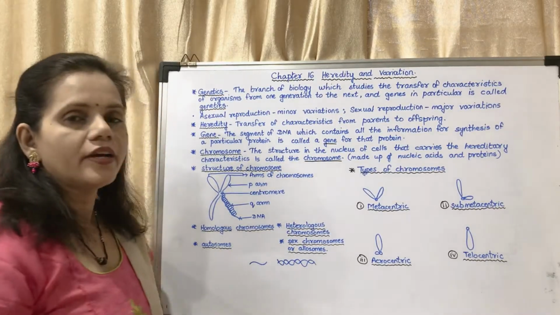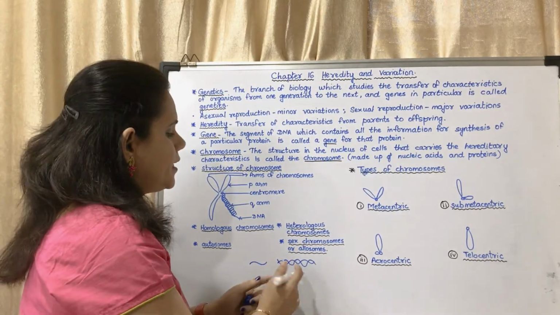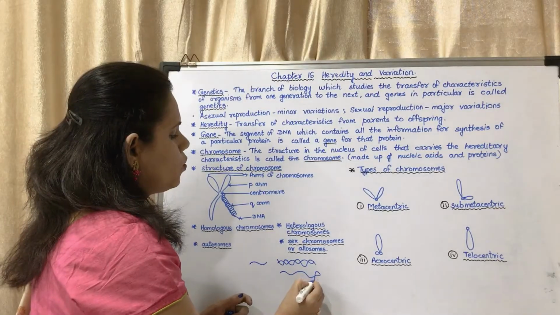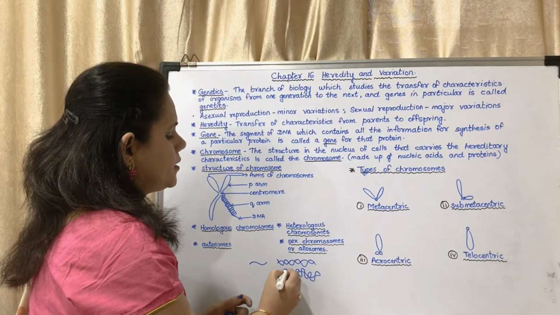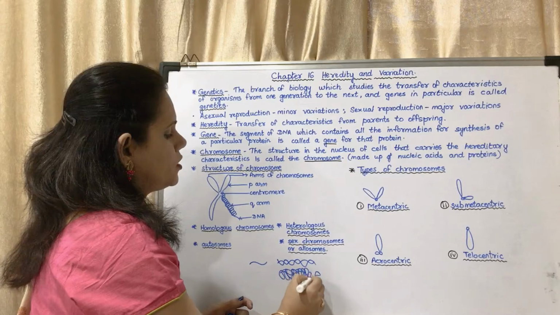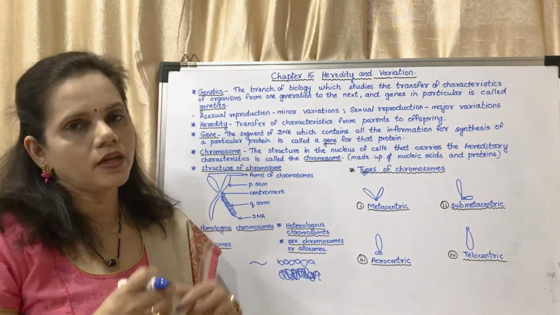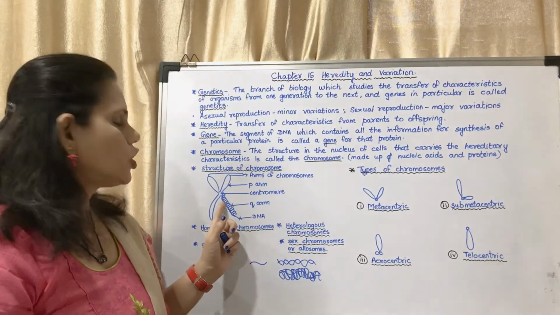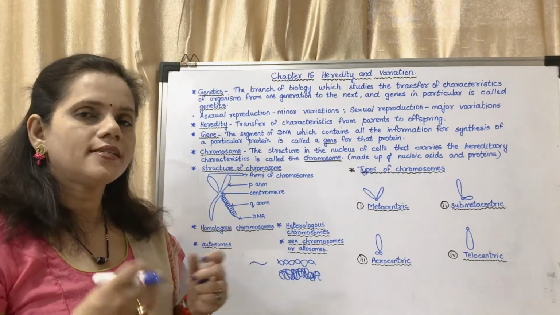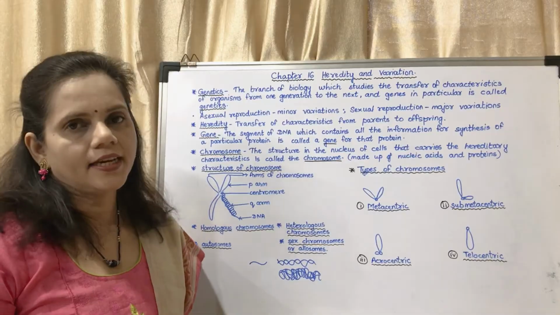This DNA will coil one around the other, coil and supercoil to form a chromosome. So chromosome is basically a DNA.